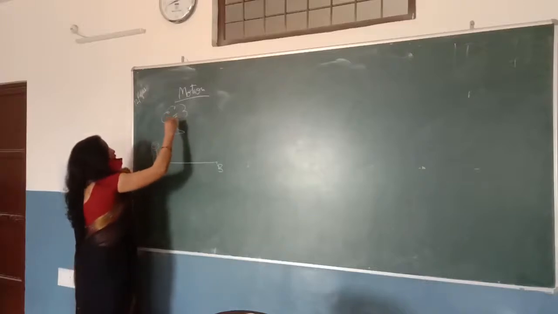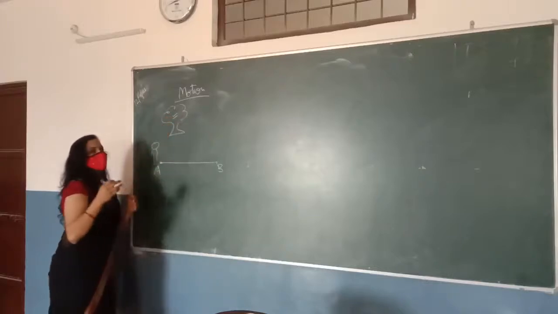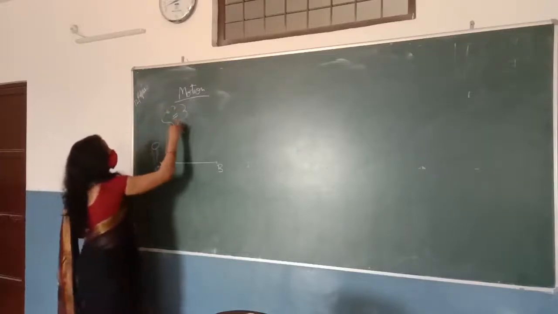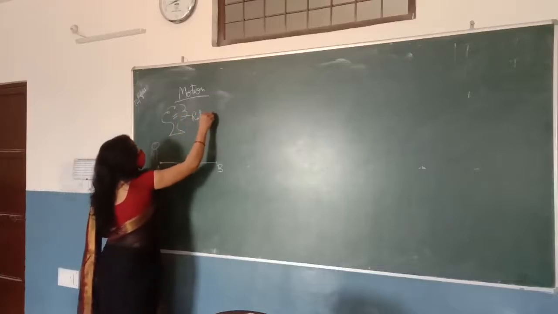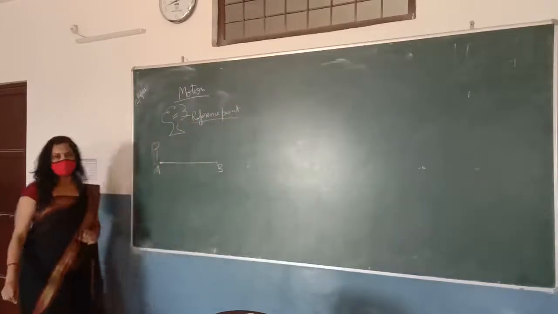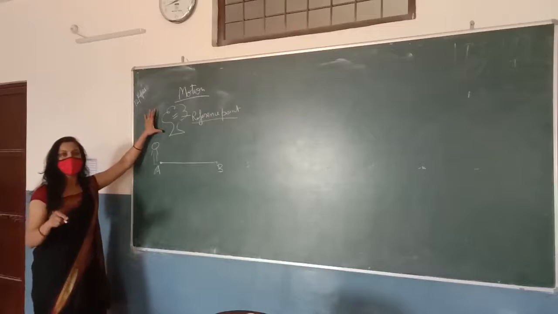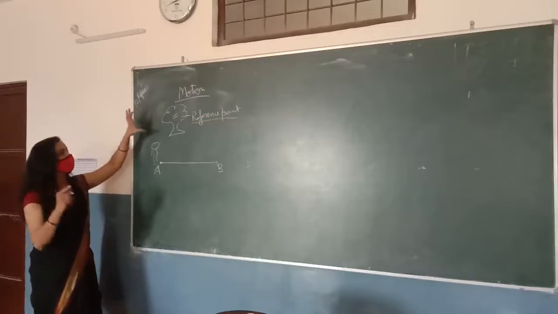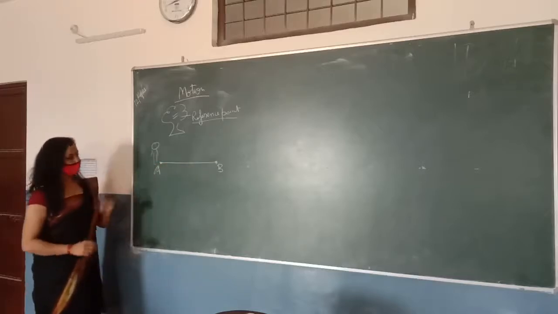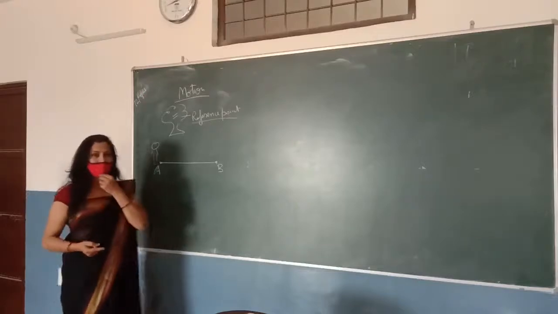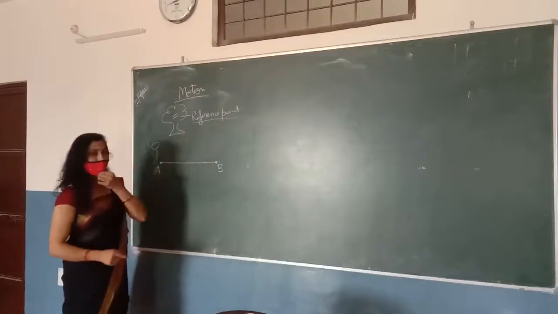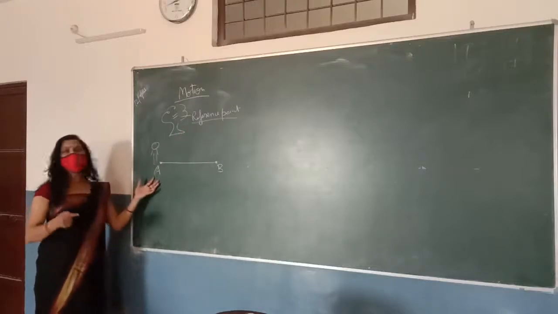And this is the object which is stationary. In comparison to which object you are in motion, this stationary object is called the reference point. So the reference point is the stationary object with respect to which an object is said to be in motion. So this is simply the motion. You can write the definition of motion: motion is when an object changes its position with respect to any reference point or any stationary object. This is called the object is in motion.